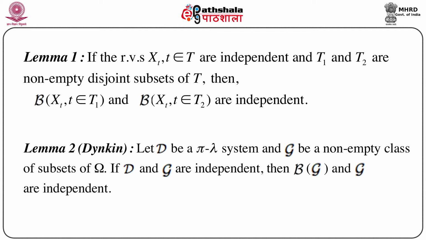Another lemma, which is due to Dynkin's pi lambda lemma: let script D be a pi lambda system and G be a non-empty class of subsets of omega. If script D and script G are independent, then script B of G, that is the Borel sigma field generated by script G, and D are also independent. So these two lemmas have a very important role to play in proving Kolmogorov's 0-1 law.